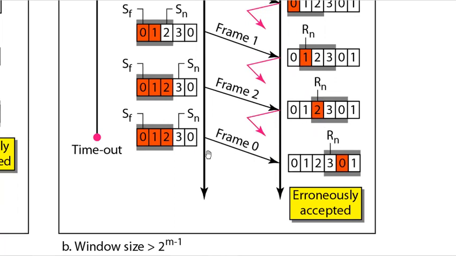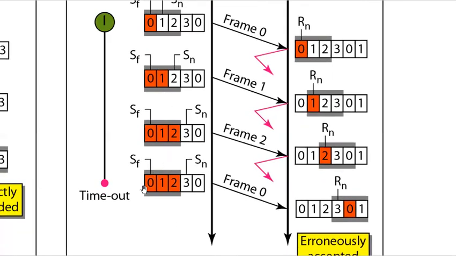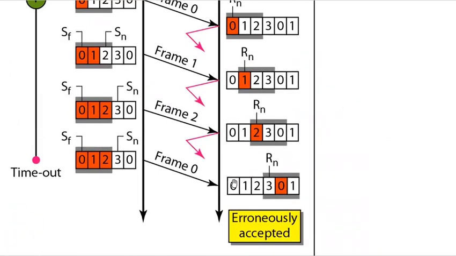Now what will happen? Once again, since the sender did not receive an acknowledgement and the timer times out, it will send frame 0. Now the receiver on this side is thinking it is the first frame of the next cycle. So it is thinking that this is the 0 frame that the sender has sent, so it will accept this. So 0, 1, 2, and after receiving 2, it will accept this 0 also. Although the sender has sent the first 0, the receiver is thinking that it is this 0 and it is accepting.